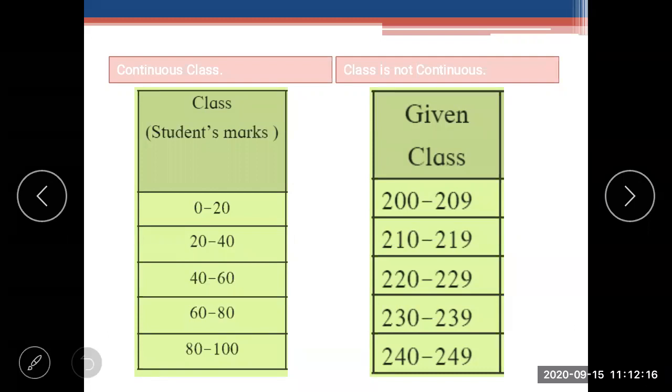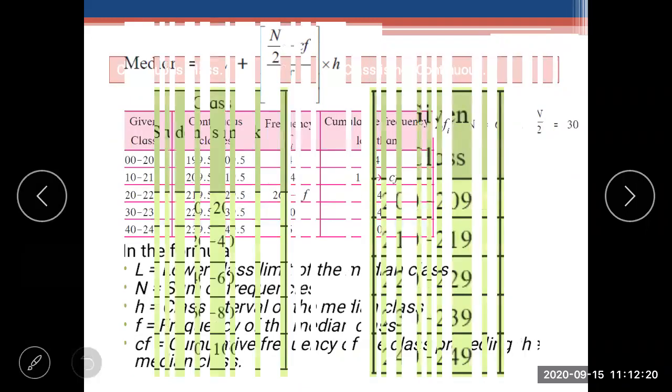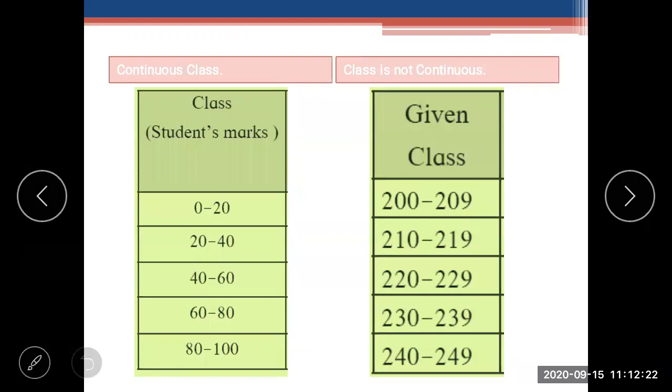Now if the class is not continuous, what will we do? See, one class is not continuous here. See the example, 200 to 209. After 209, 209 is not repeated.